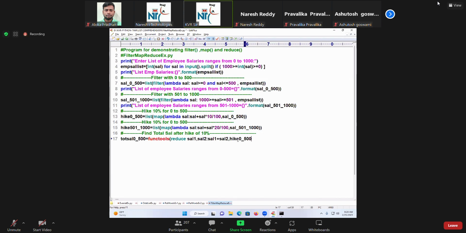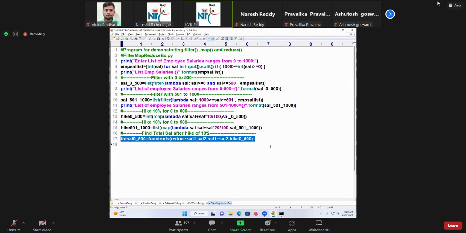Because it will supply the first two values, or not? The sum of those is kept into sal1. The next succeeding salary will be kept into sal2. This will continue until all the elements are finished. Understand? Right. Only one closing bracket.